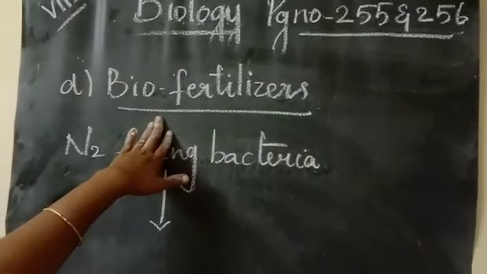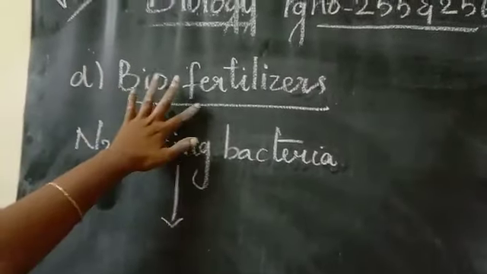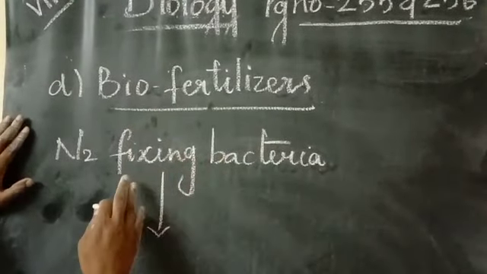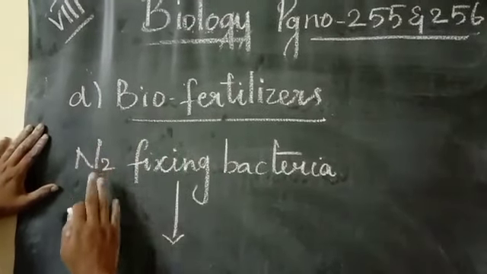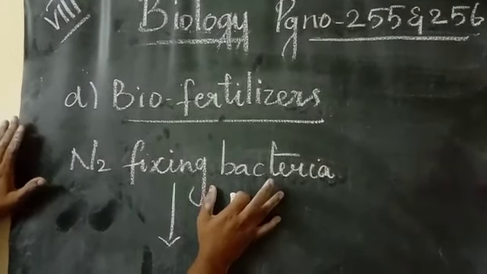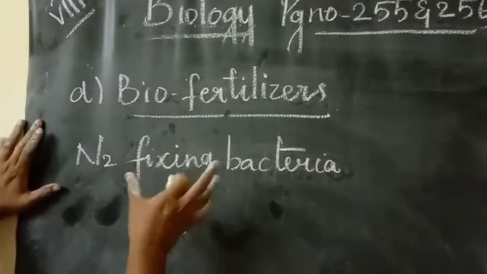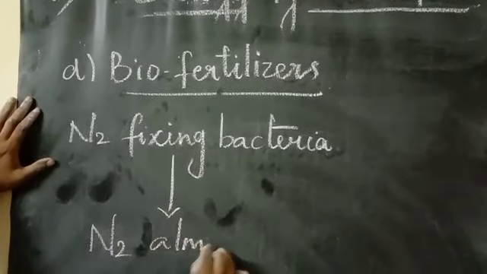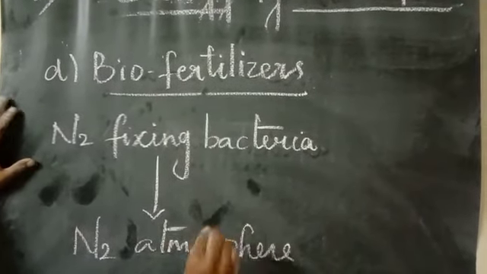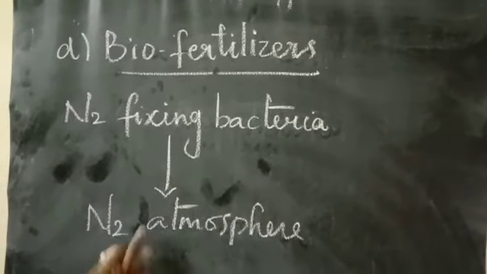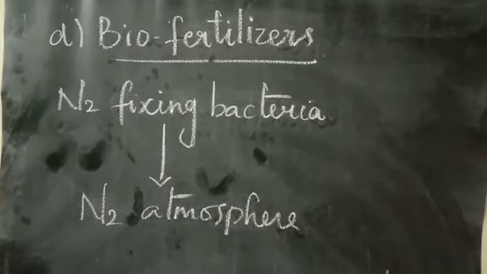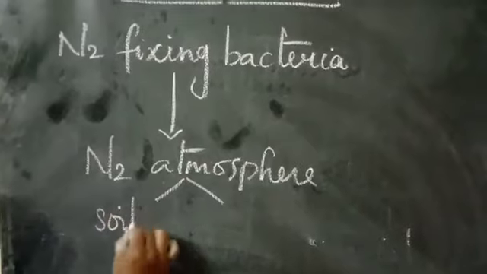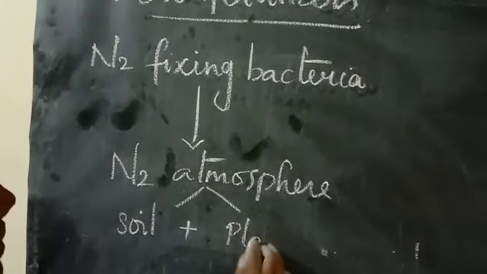So next we are going to see about the biofertilizer. Bio means living, fertilizer means chemical manure we can say. But here we are going to use some of the microorganisms as a biofertilizer. The biofertilizers are nothing but some of the nitrogen fixing bacteria available in the soil, and these nitrogen fixing bacteria will start fixing the nitrogen in the atmosphere. Okay, they fix the atmospheric nitrogen, and this will enhance the growth of plants, and they even maintain the soil. So what is the main purpose? This nitrogen will enhance the soil as well as the plants' growth.